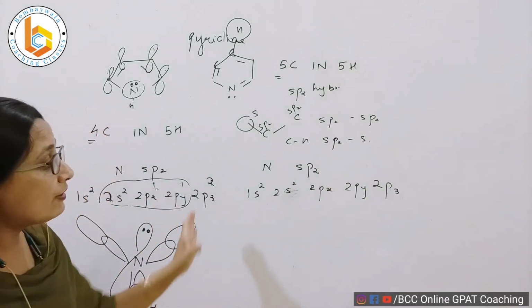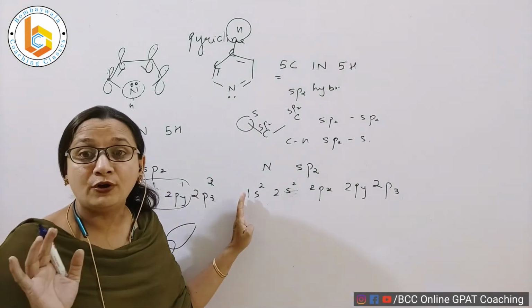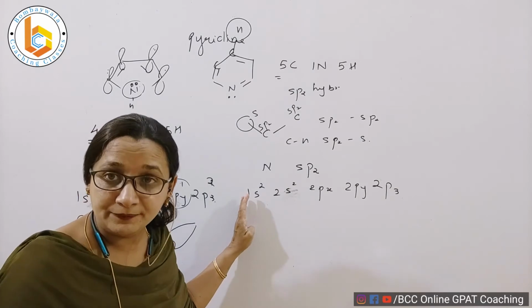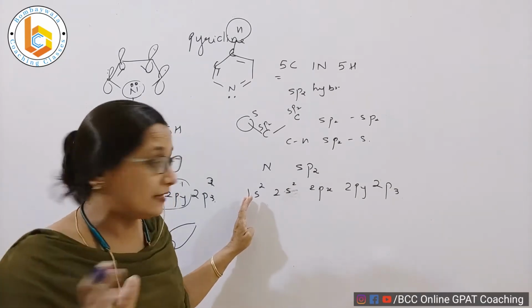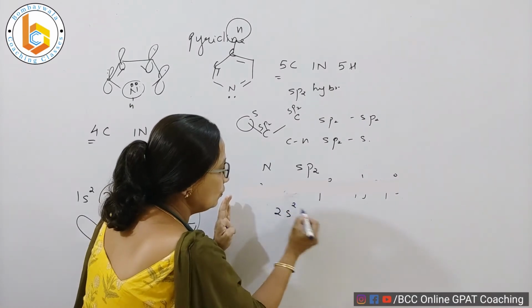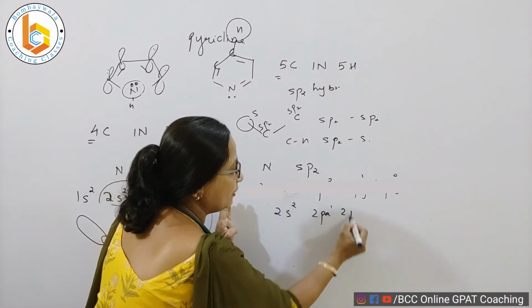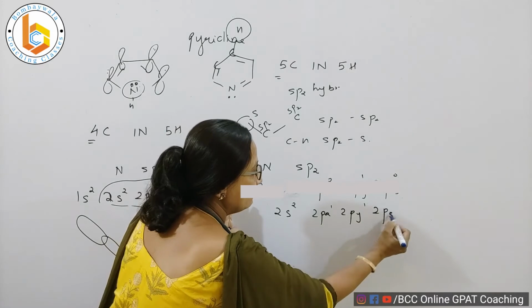Right? Now if I want to understand the same thing for nitrogen of pyridine, the same sp2 hybridization in a different way. See, it becomes 2s2, 2px1, 2py1 and 2pz1.